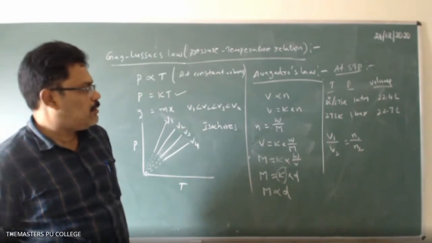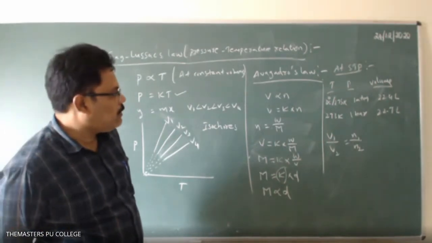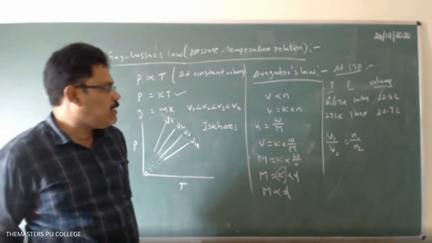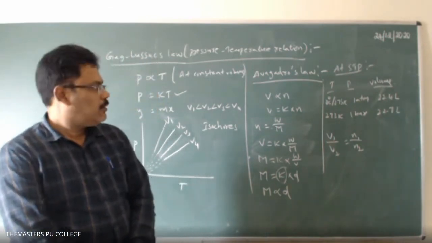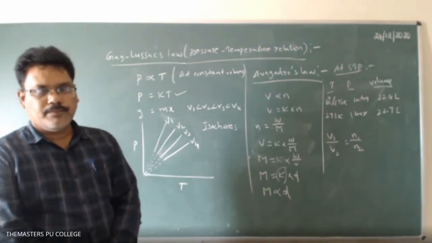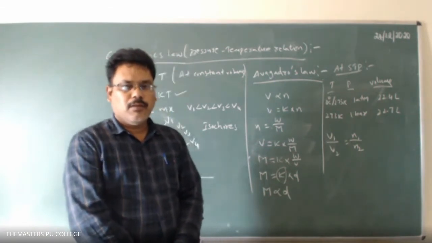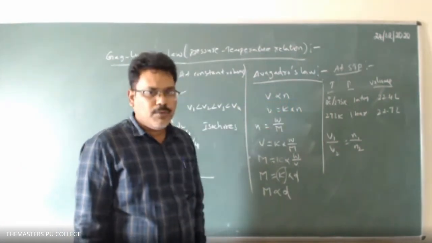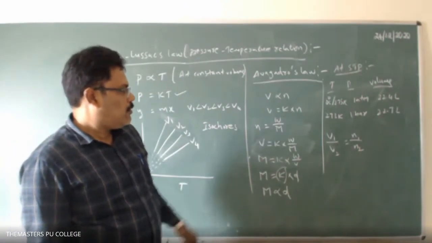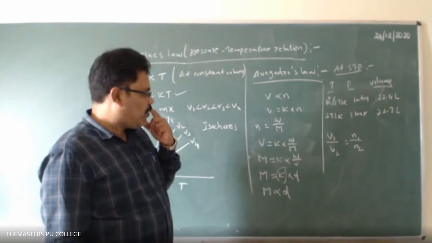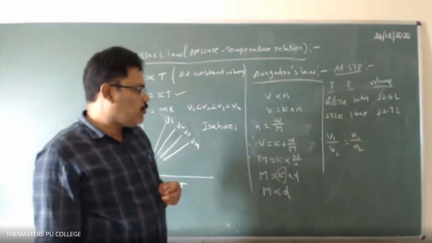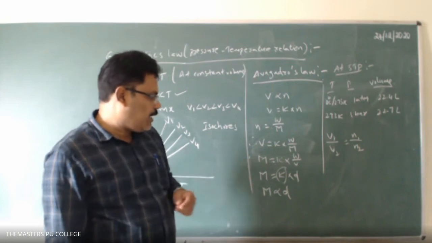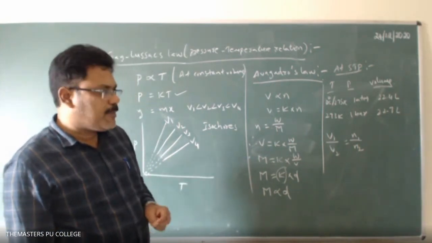Same temperature and pressure. Okay. So next line you write, next point: mathematical representation of Avogadro's law is V is proportional to N. From here you write V equal to K into N, but N equal to W by M. Therefore, V equal to K into W by M. So M equal to K into W by V. So M equal to K into D. So therefore, M is proportional to D.